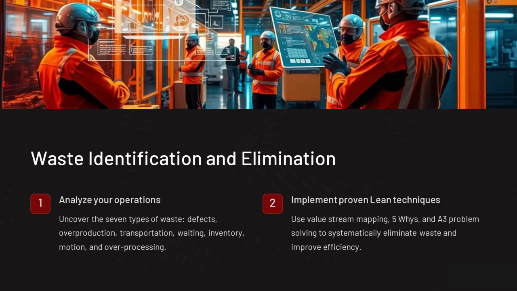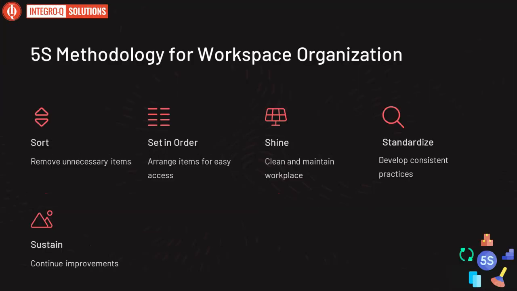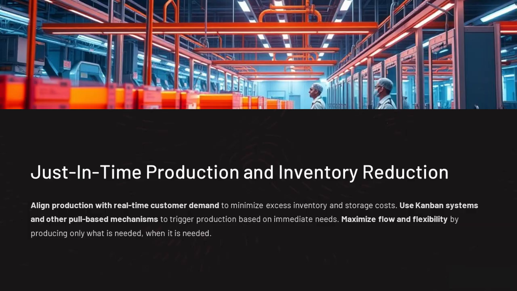Waste identification and elimination. Analyze your operations. Implement proven lean techniques. 5S methodology for workspace organization. Remove unnecessary items. Arrange items for easy access. Clean and maintain workplace. Develop consistent practices. Continue improvements.